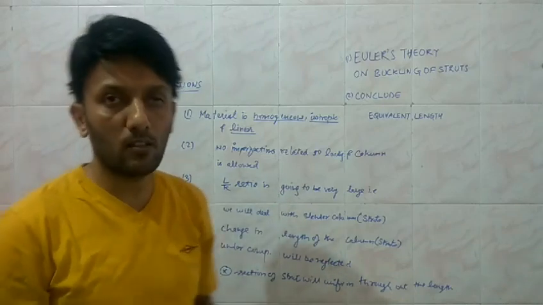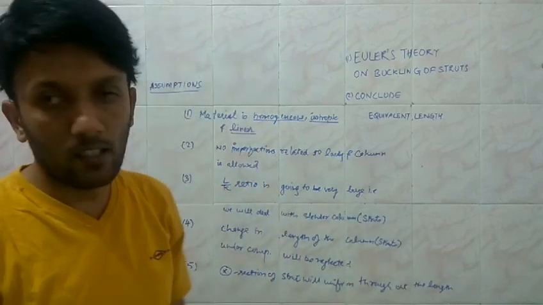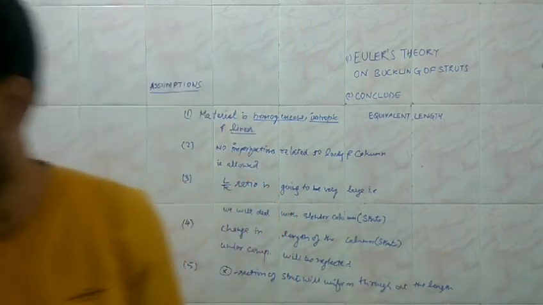In Euler's theory, we are going to find out the limiting value of the load that is safe for the stable loading of the column.